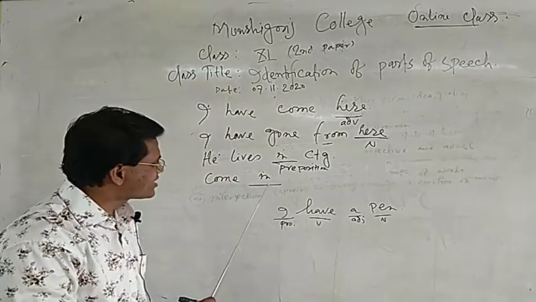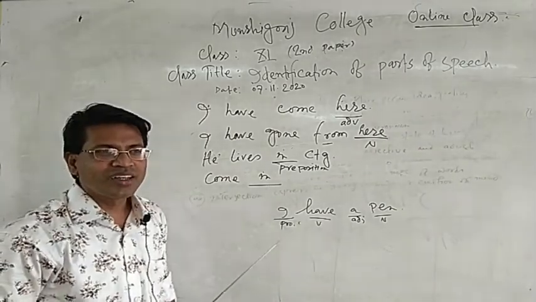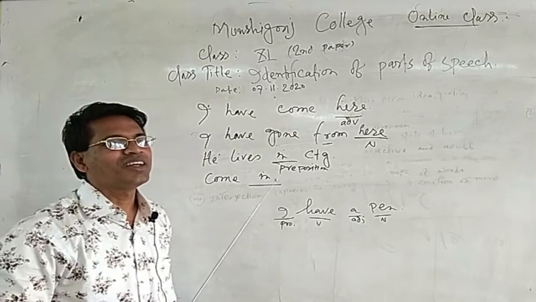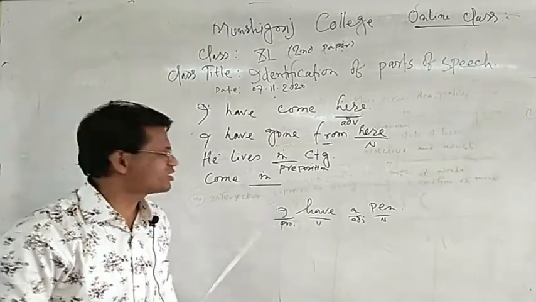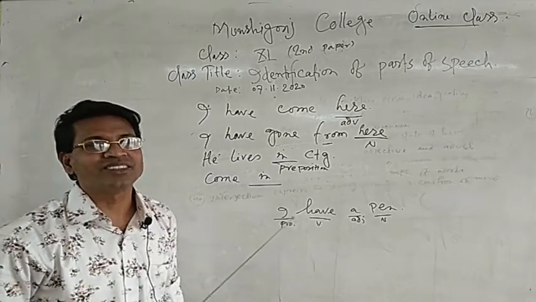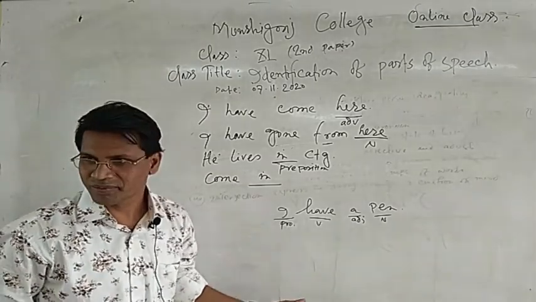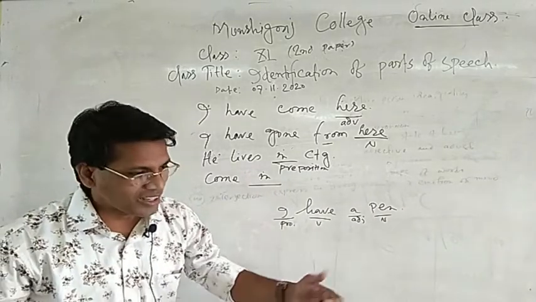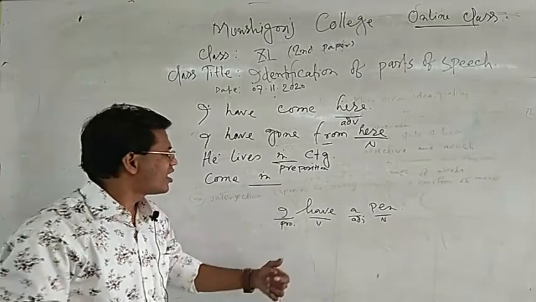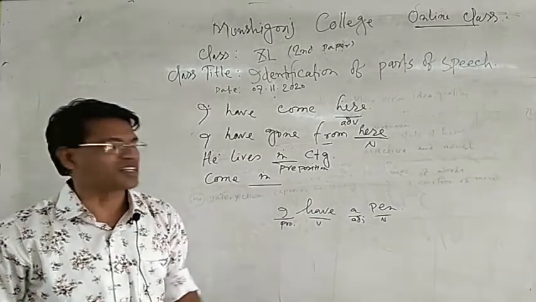But in the next example, it has been used in adverb form because it mentions a place. Then you will get inside or outside. You will get the answer.